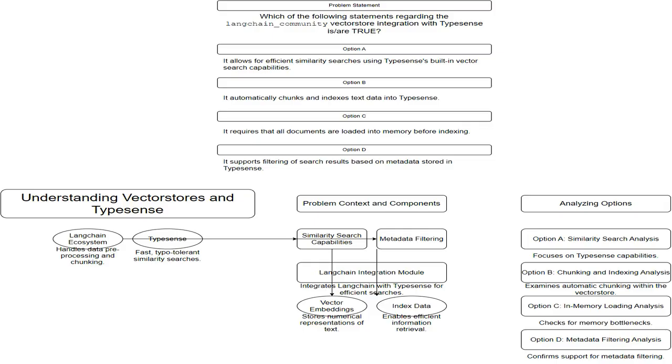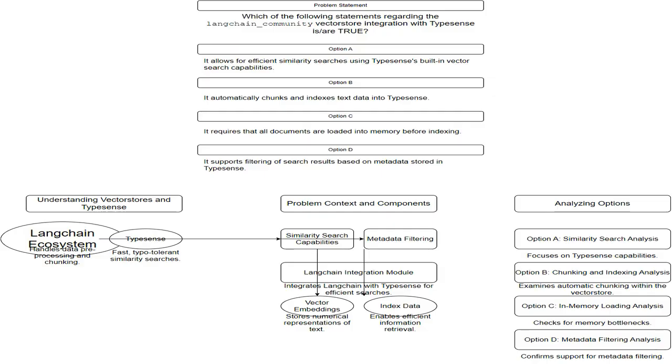Vector stores are databases that store vector embeddings, numerical representations of data, enabling similarity searches. Typesense is a search engine specifically optimized for speed and relevance, making it well-suited for vector search applications. Now, consider the LangChain ecosystem. LangChain is designed to simplify the creation and management of LLM applications by providing modular components.